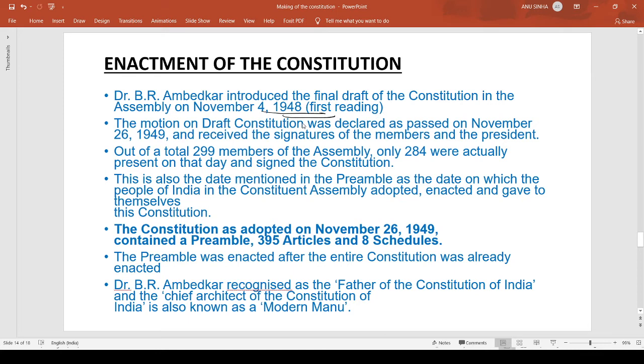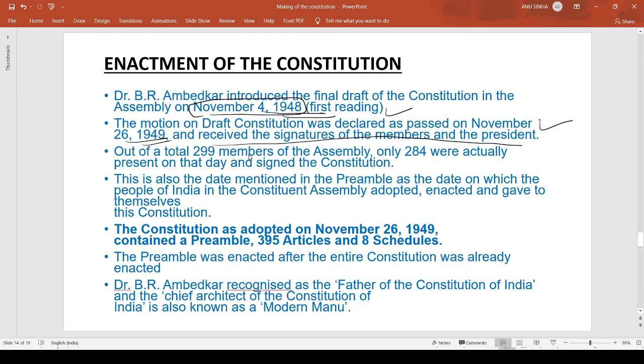The motion on the draft constitution was declared as passed on November 26, 1949 and received the signature of the members and the president.